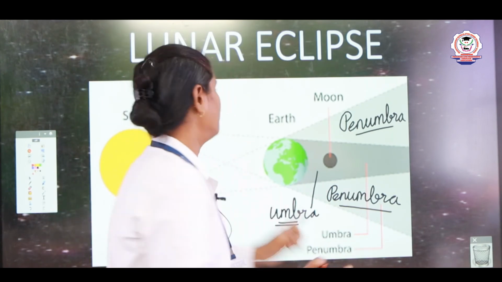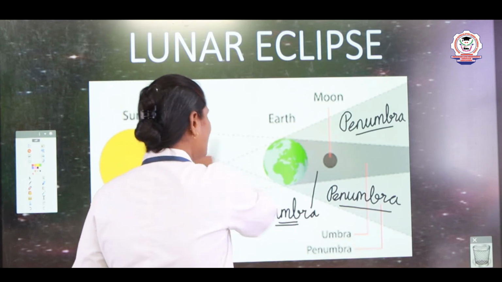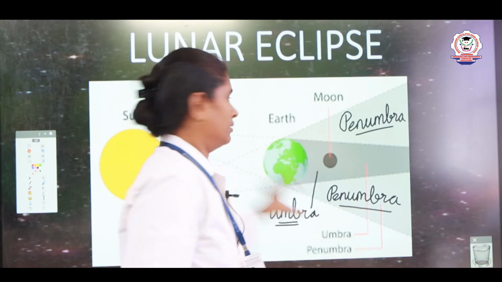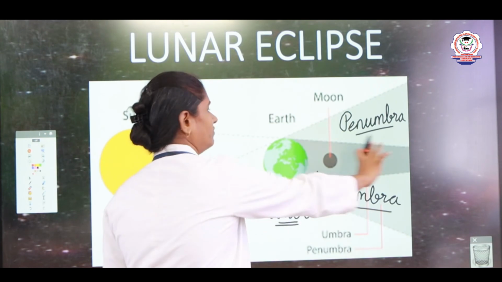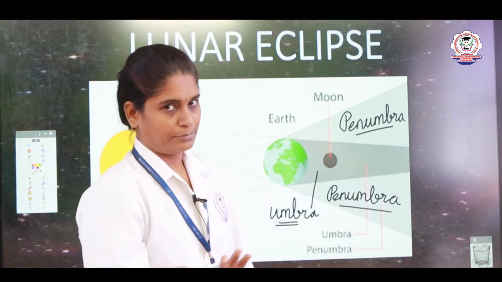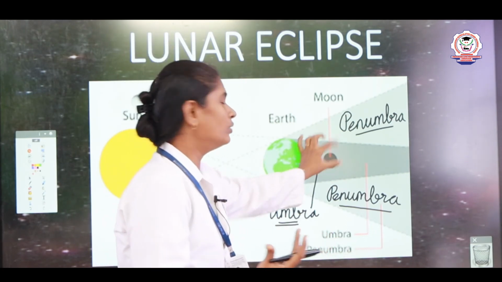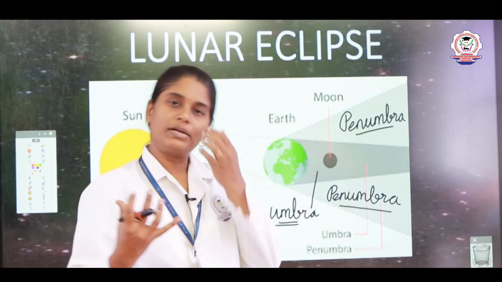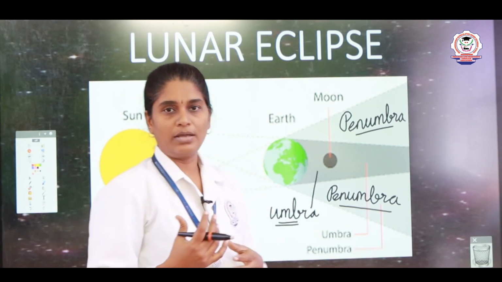Sometimes the earth completely blocks the sunlight, thereby it forms total lunar eclipse. The moon completely receives the shadow. This is known as total lunar eclipse.